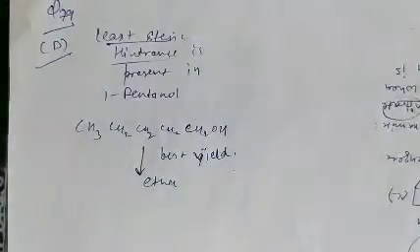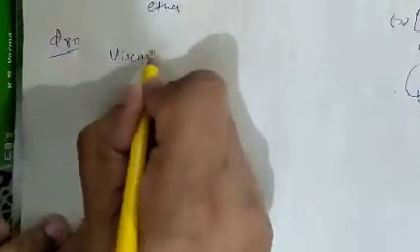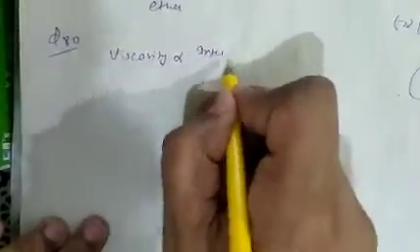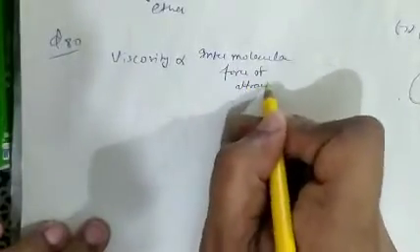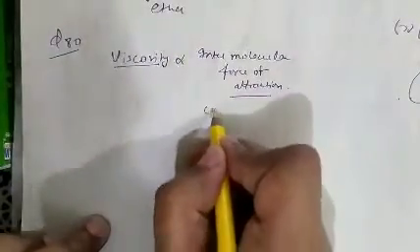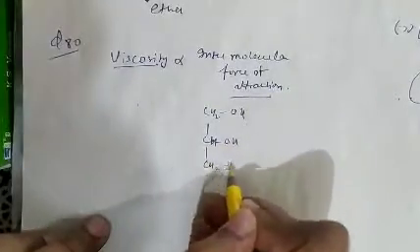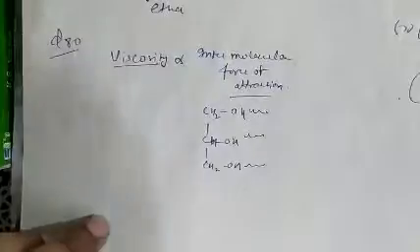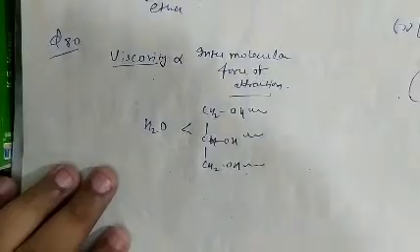See question number 80. In question number 80, what is given there? The question is the correct order of viscosity. As we know, viscosity is directly proportional to intermolecular force of attraction. More intermolecular force of attraction, more viscosity. So it is highest in glycerol, as the extent of hydrogen bonding is more. Extent of hydrogen bonding is more in glycerol, therefore more intermolecular force of attraction. And after that, water has more tendency to form hydrogen bonds.